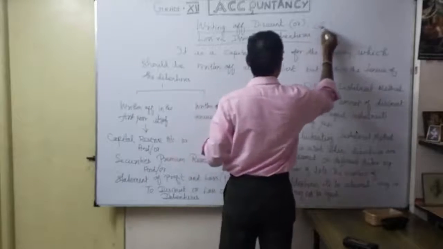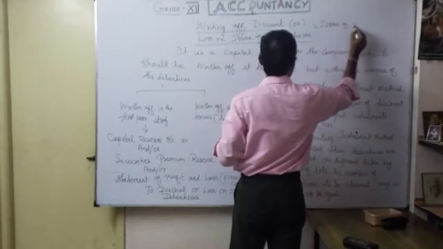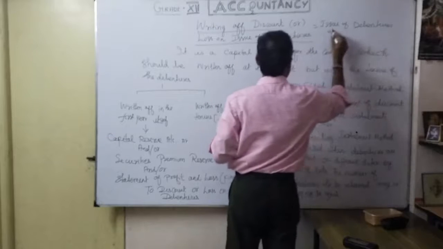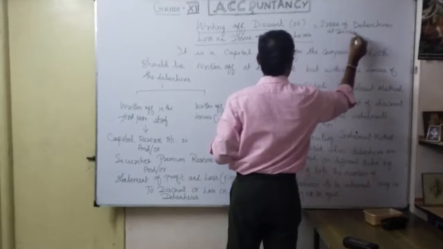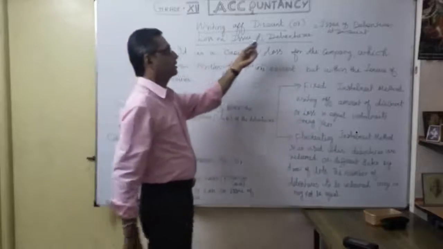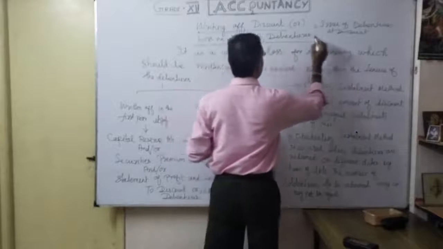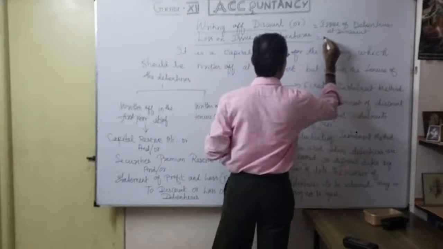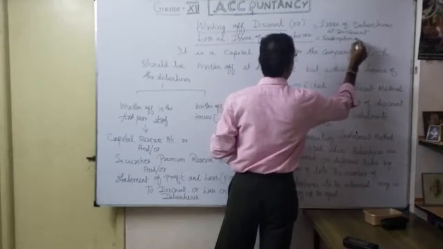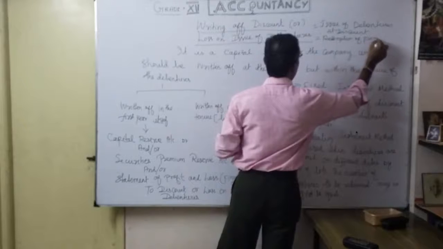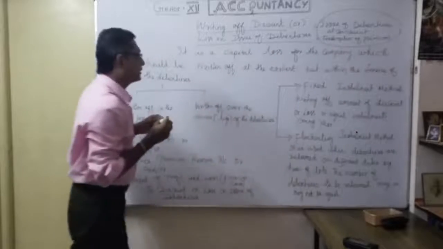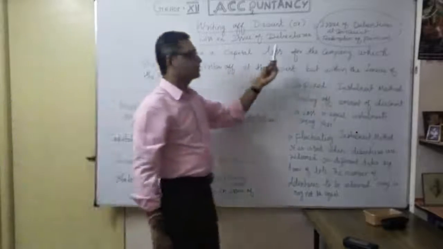Discount means whenever debentures are issued at a discount. Similarly, redemption at a premium. In these two cases, a discount or loss on issue of debenture takes place.